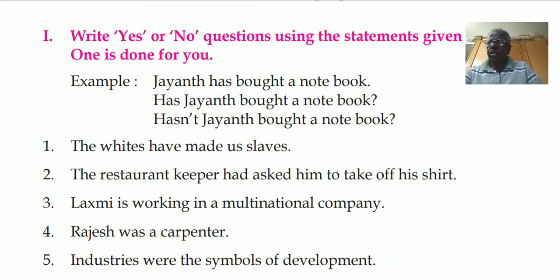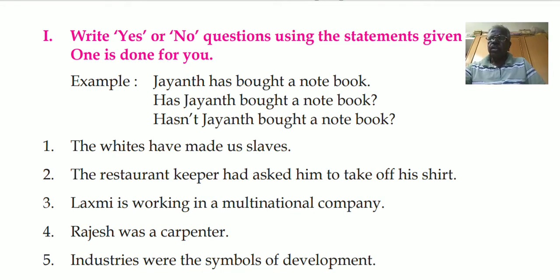Third one, Lakshmi is working in a multinational company. Here the verb is is. So use the same. Is Lakshmi working in a multinational company? Second one will be, isn't Lakshmi working in a multinational company?